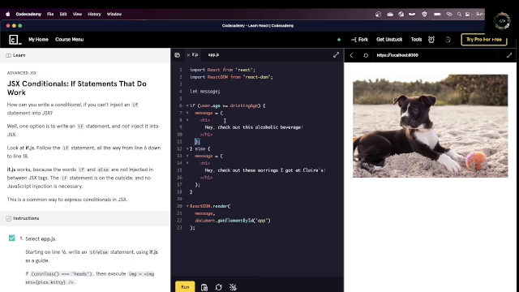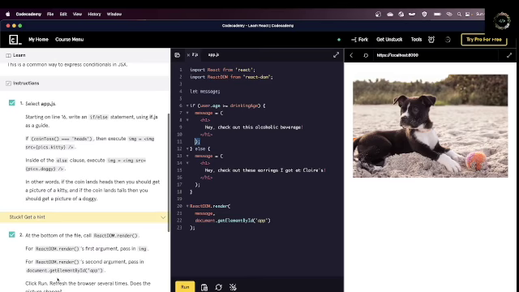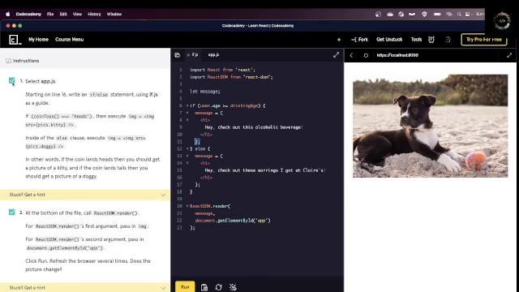And this logic working is corroborated by what we see on the left here, by this check mark, and also by this image being present. Because this logic reads, firstly, we have a React import here. We have a React DOM import. We have a variable declaration here, message.